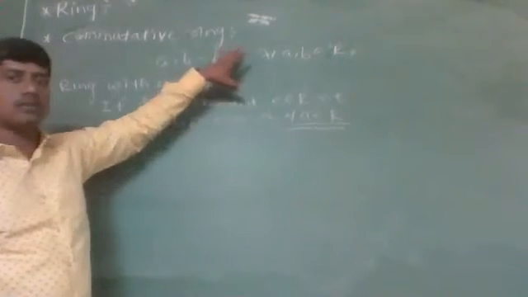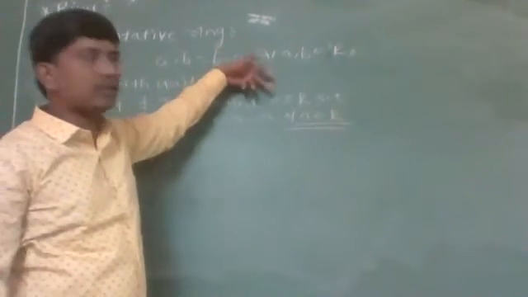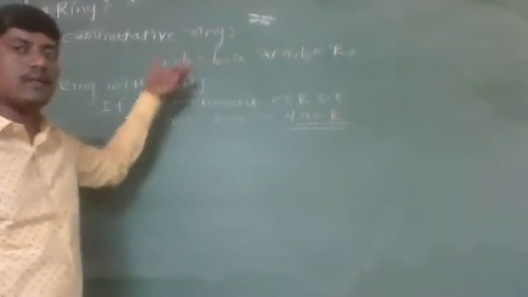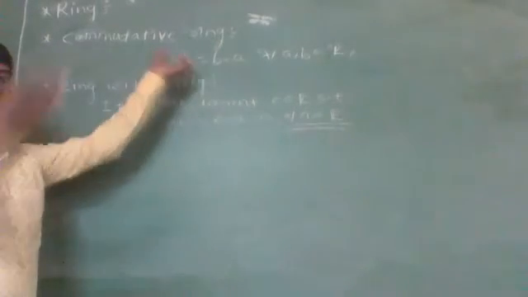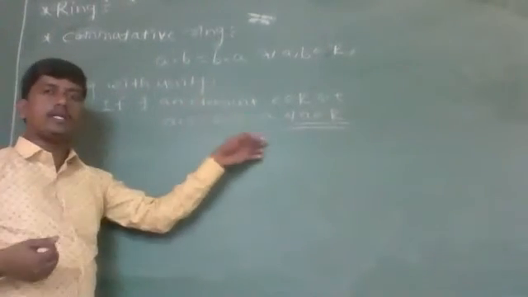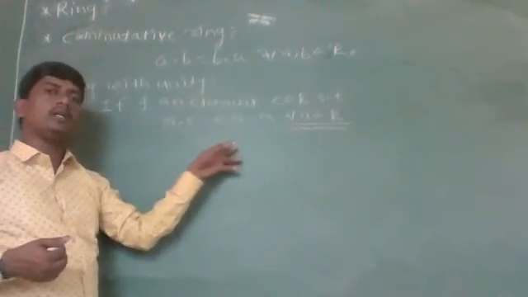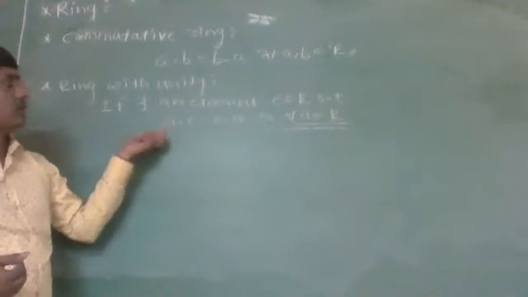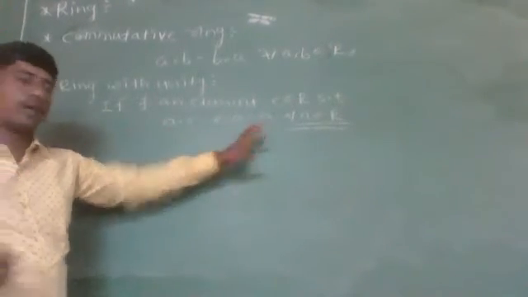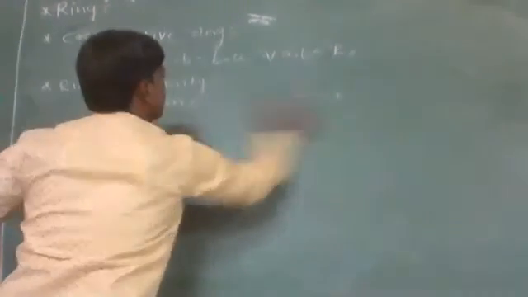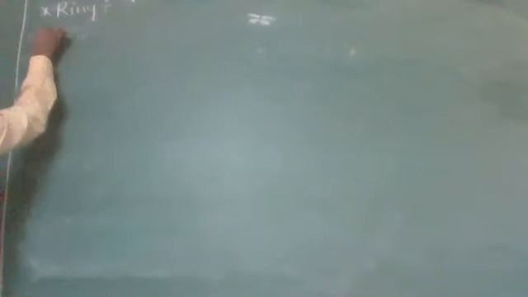Let us take three examples of that particular ring: a commutative ring with unity, a commutative ring without unity, and a ring with unity without commutative property. First, let us take the first example, a commutative ring with unity.